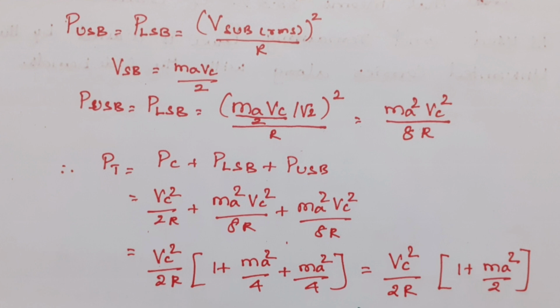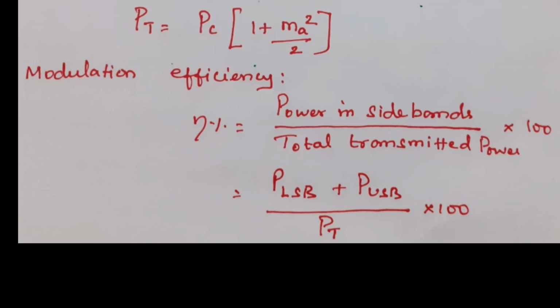Now we can calculate the total power of the AM wave. P_T is equal to P_C plus P_LSB plus P_USB. Putting the values of the power of the carrier, the lower side band and the upper side band and solving this equation, finally we get that the total power of an AM wave is equal to P_C into (1 plus m_a squared by 2). So the total power of the AM is P_C into (1 plus m_a squared by 2).